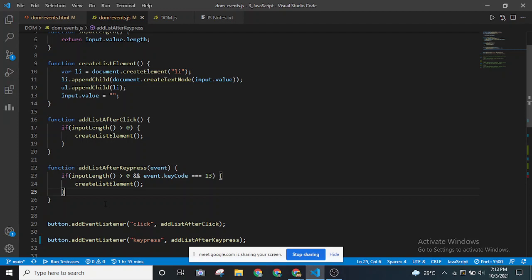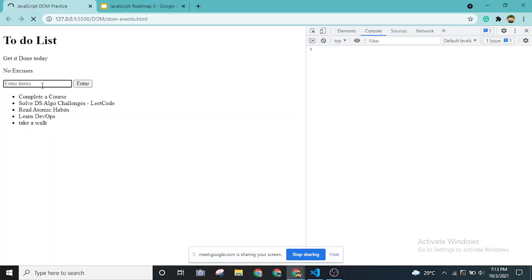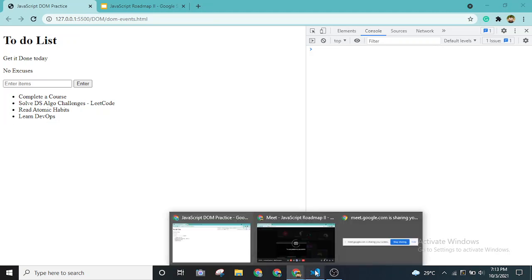Okay, so this is how the basic project works. This is the first project, and it is a static to-do list only. As we are not using a server, if I refresh it, this "take a walk" item will disappear. So this is the first project that we have built now. Do any of you have any doubts till now? Anything related to the JavaScript DOM?